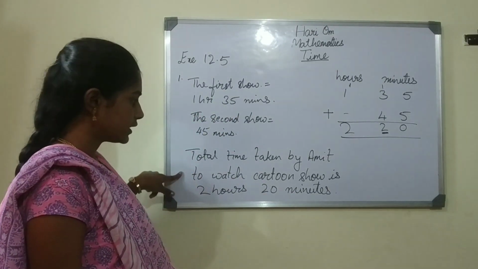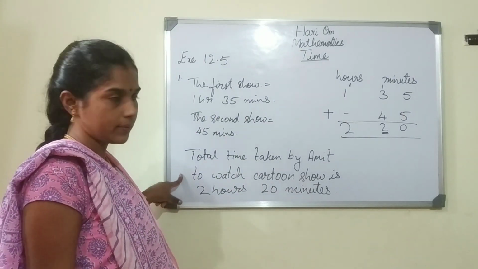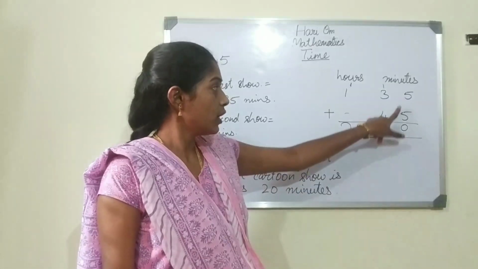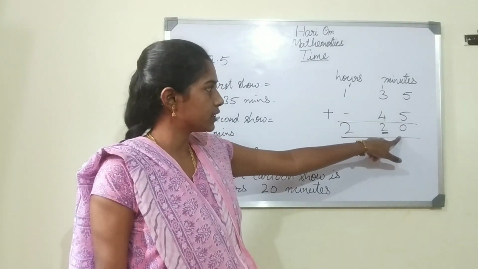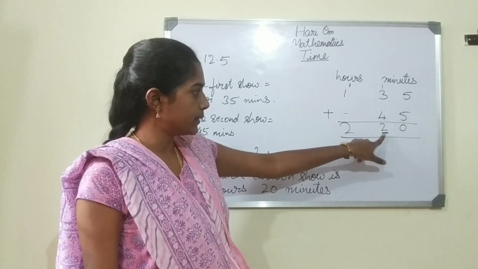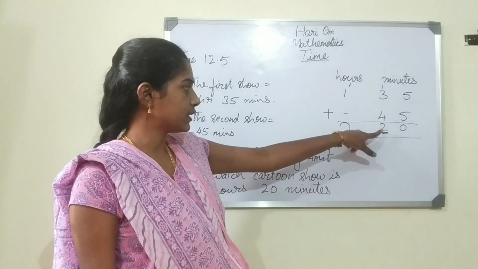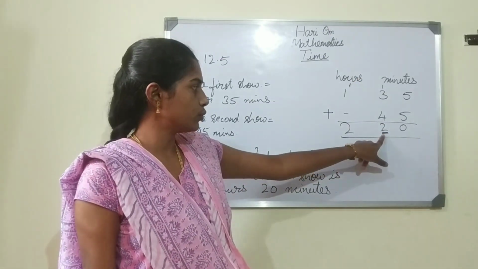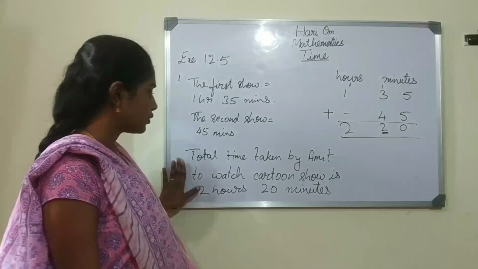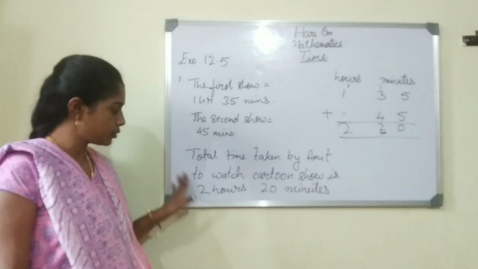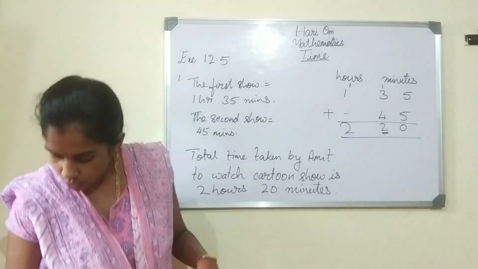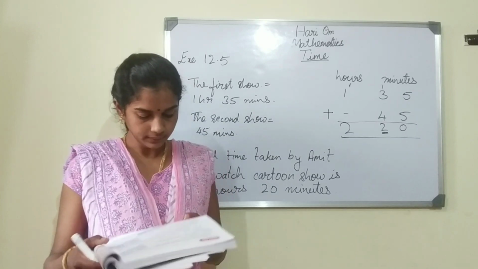45 minutes. So here the question is, what is the total time? Okay, so we are going to add 1 hour 35 minutes plus 45 minutes. 5 plus 5 is 10. So 1 on the top, 0 down. So 1 plus 3 is 4. 4 plus 4 is 8. So here in minutes, if it is 60 or more than that, 8 becomes 6 plus 2. So 2 we write here, and 6 becomes 1 hour. So 1 plus 1 is 2 hours. So the total time taken by Amit to watch the cartoon shows is 2 hours 20 minutes. Understood, children? Okay. Now let us go for the second one.